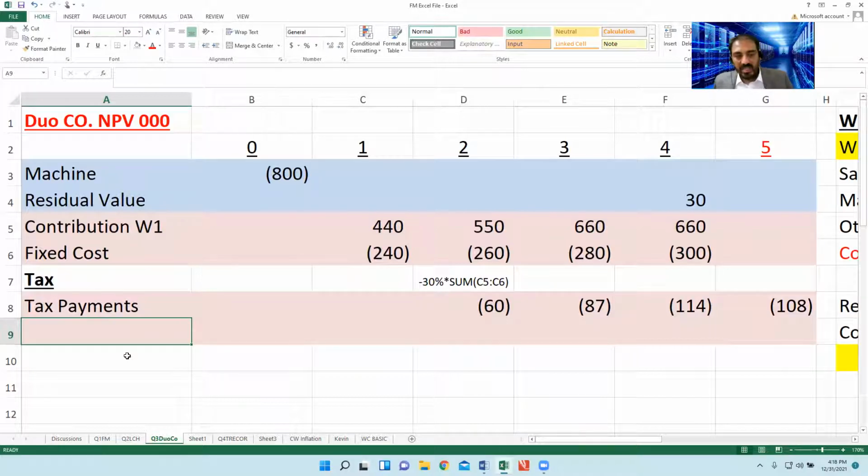Match the word accordingly. We have split the tax working into two parts. It's deliberate. That action is deliberate for the sake of understanding.